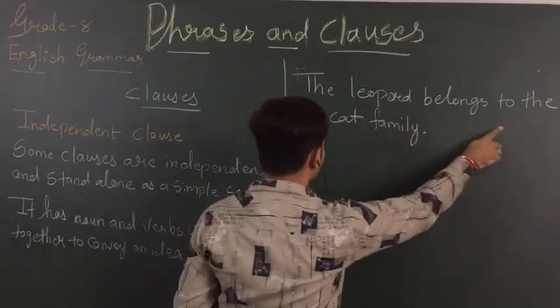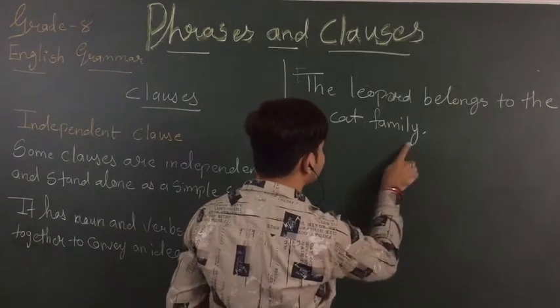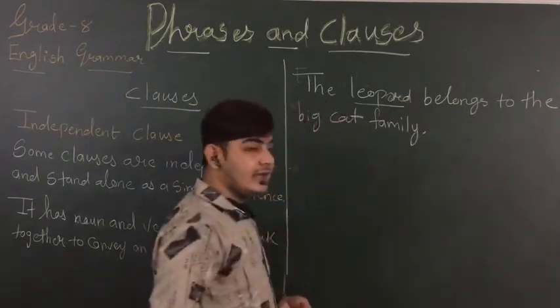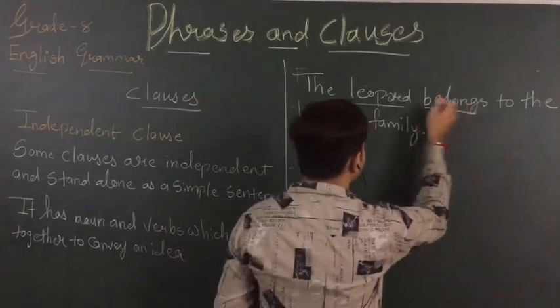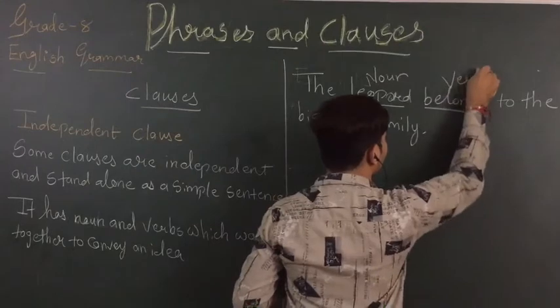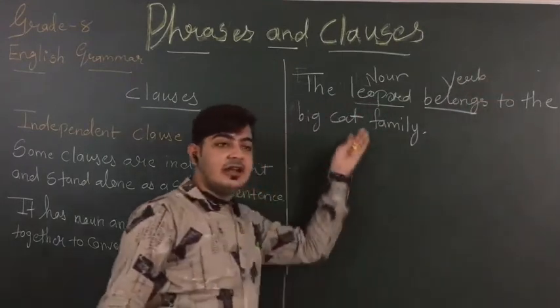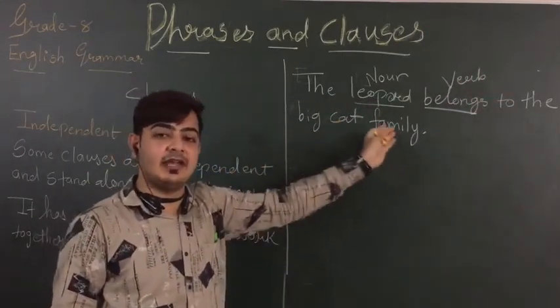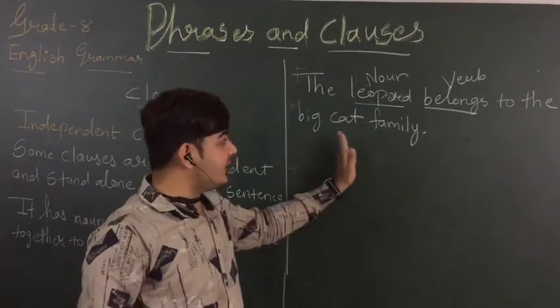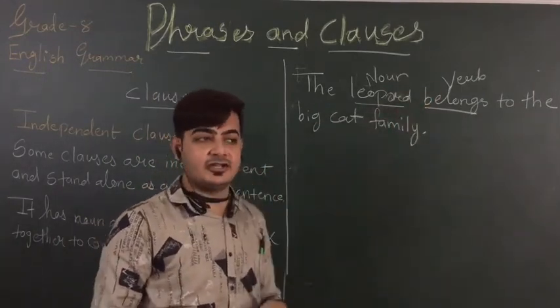The leopard belongs to the big cat family. So this leopard belongs to the big cat family. Here leopard is my noun and belongs is my verb. So we have a noun and a verb, and they make a meaningful sentence. So that means this sentence does not need any additional information.